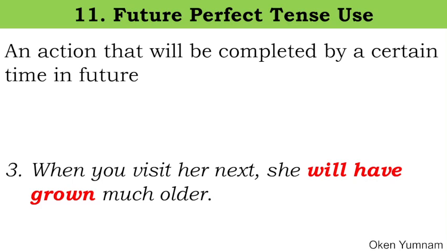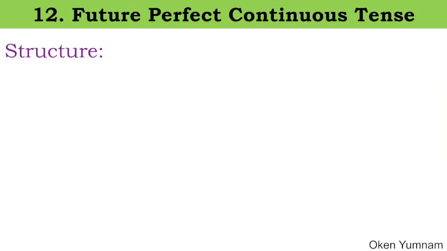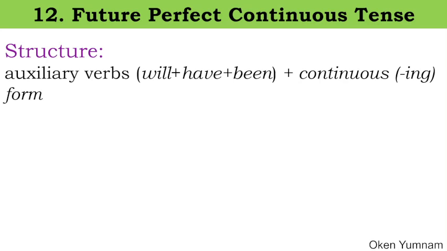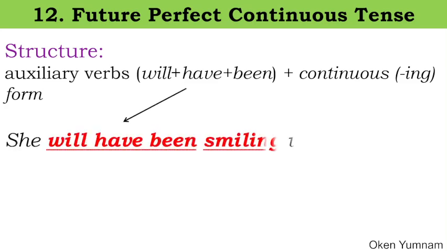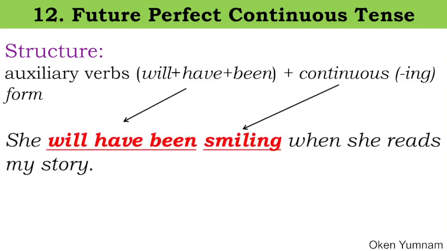And future perfect continuous tense has the structure of the auxiliary verbs will have been followed by the continuous form of the verb. Let's see the example here. She will have been smiling when she reads my story. Yes. Will have been, these are the auxiliary verbs. Smiling is a continuous form of smile.